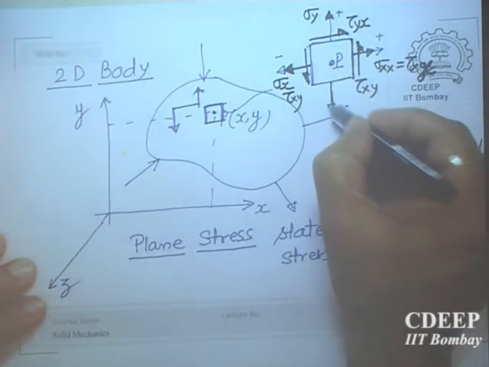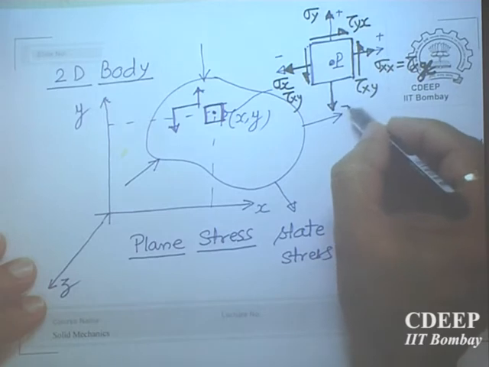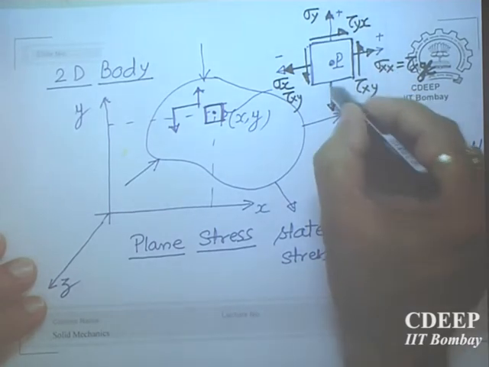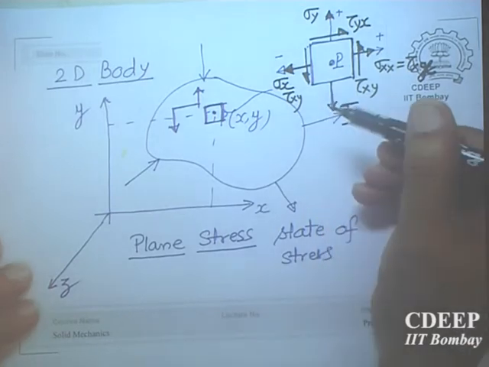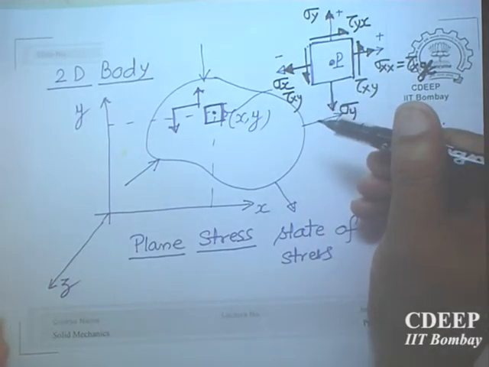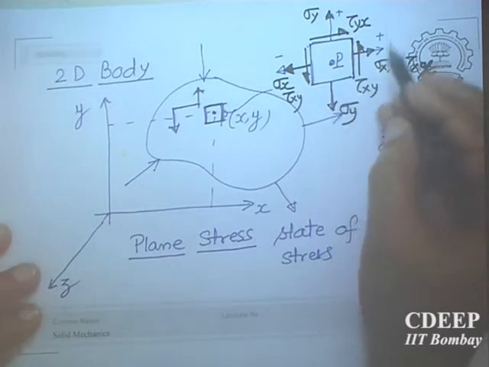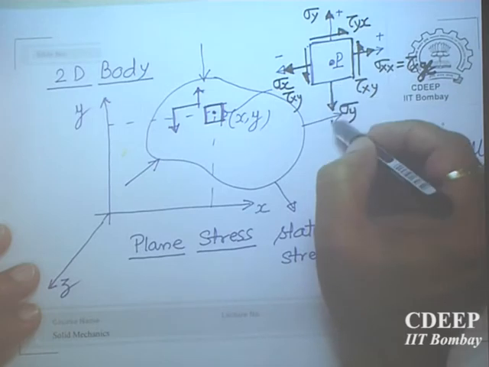You come to the negative y plane: the positive normal stress sigma y will be in the negative y direction. Why should it be in the negative direction?